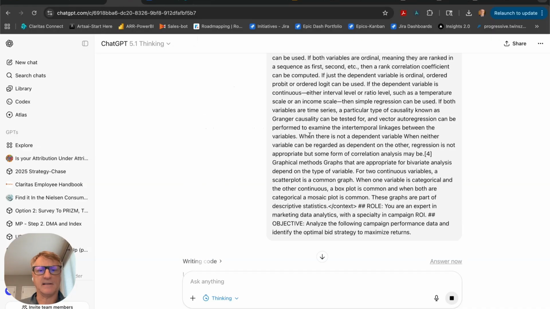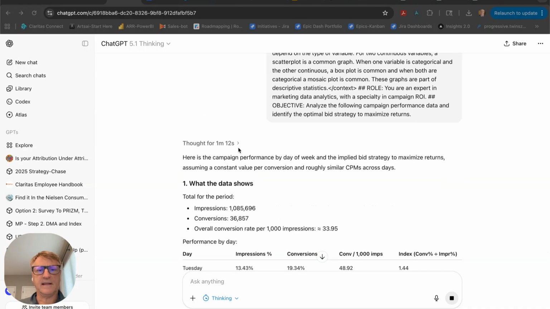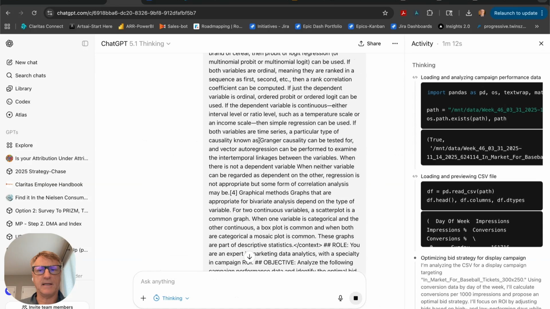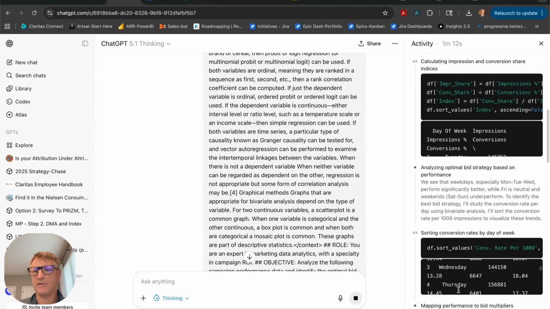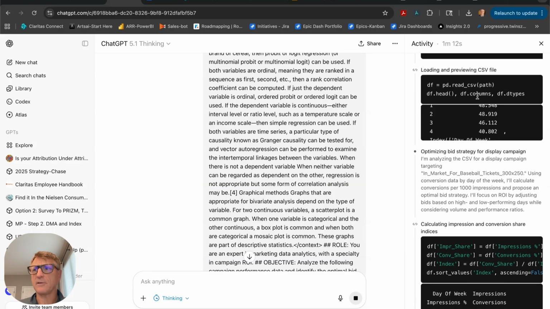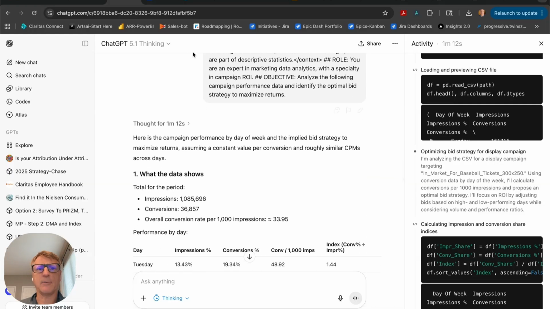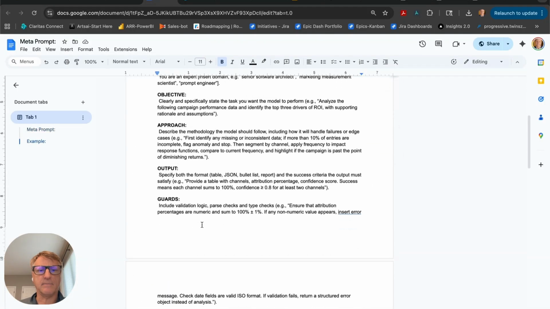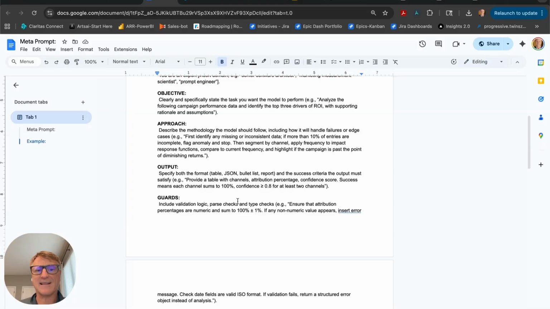Coming to the last analysis, we can see that it has written some code, thought about it for about a minute, and you can see the code that it used to pull in the data and analyze it, and how it went about doing that analysis. This can be a useful code to copy if you're trying to build a GPT to make something that's repeatable. It's oftentimes very useful to copy the code and give that as an example of how you want to do the analysis, and that provides guardrails on how it should be performing. And that will come up more when we get into the prompting part about the output and the guardrails, where we're telling it how to do the calculations. So that's a useful tip.